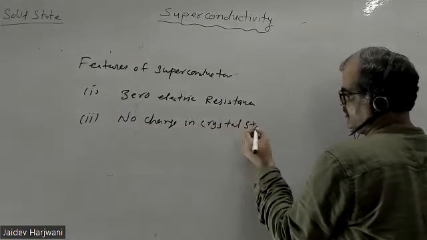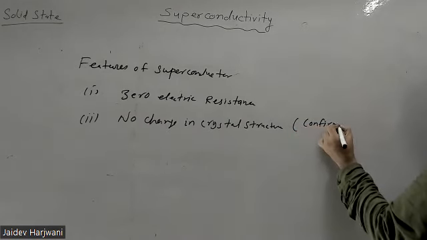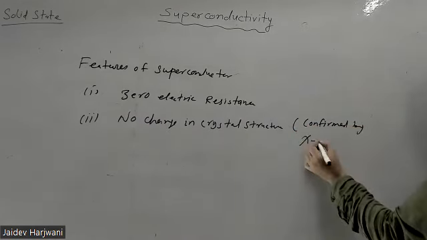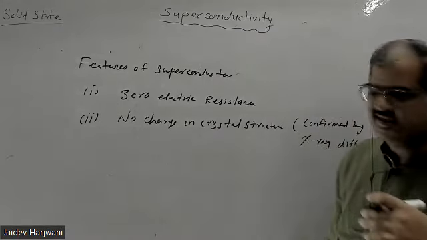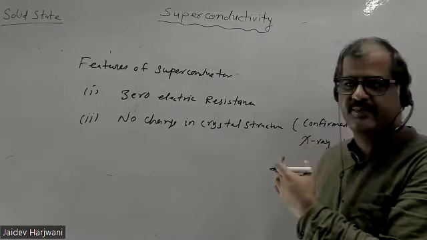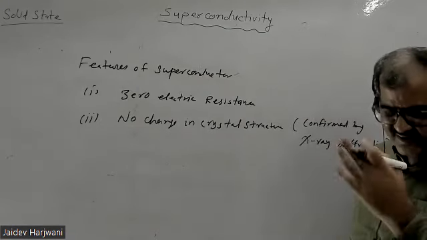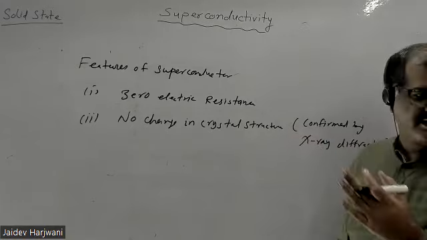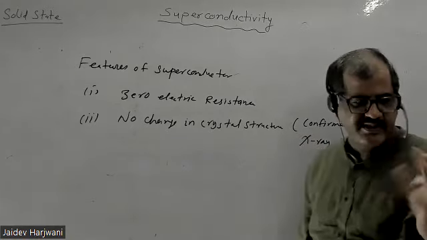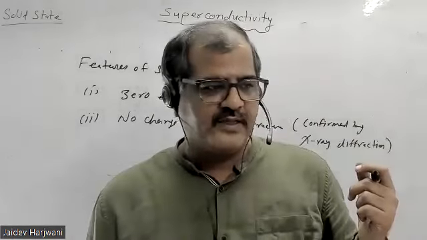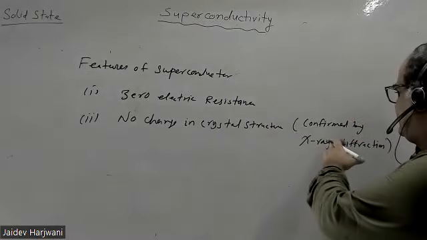Okay, confirmed by X-ray diffraction. So superconductivity is not because of some crystal structure phase change. That is the thing you have to keep in mind. If your sample is FCC, it will remain FCC. If the crystal phase changed, your transition would not be happening. That means you would not be getting superconductivity because your sample is changing its crystal structure. So that is confirmed by X-ray diffraction.